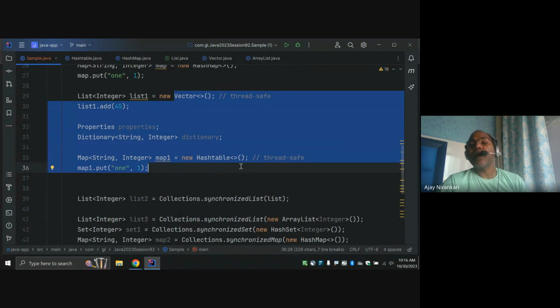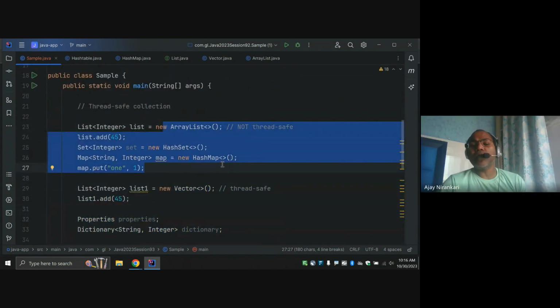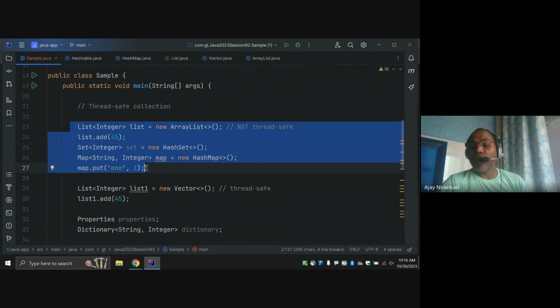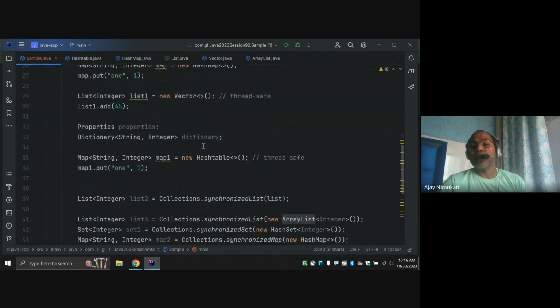Thread safe collections require additional effort from the JVM. But here the JVM is not required to do any additional step, because it knows only one thread can freely add, get, and remove. There is no problem. But sometimes our application says, no, I want this ArrayList to be a thread safe collection. So we have two options.